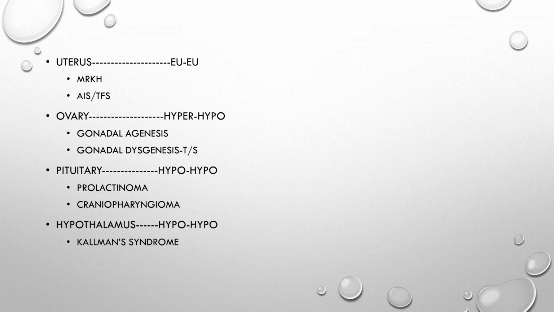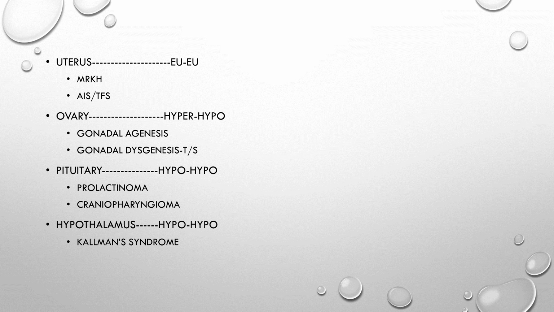Now, coming on to the problems of the HPO axis and the disorders of sexual development, you need to know that a problem may lie in any of these: the uterus, the ovary, the pituitary, or the hypothalamus. So we'll start from the hypothalamus. To understand this, if there is a problem in the hypothalamus, it means that the gonadotropins are not being released, so the gonads are not developing. So it is hypogonadotrophic hypogonadism, and the example is Kallmann syndrome.